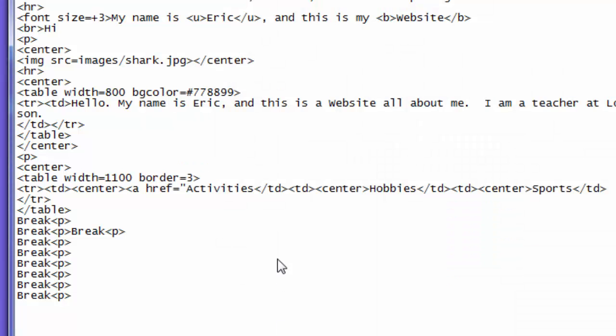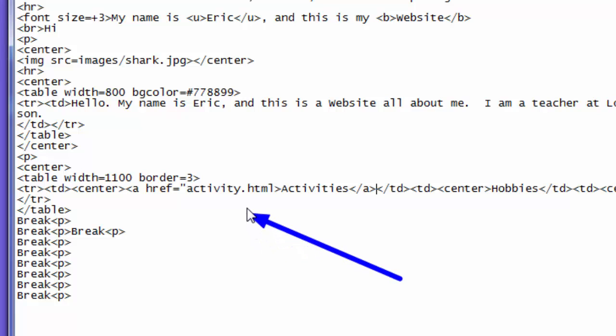If you make a typo, it won't work. So href equals, in quotation, activity.html, and then close the quote. Now everything after this is going to link to activity, so I have to tell it to stop. So now I'm going to say stop A, which is the symbol for link. Okay, now just a couple things.